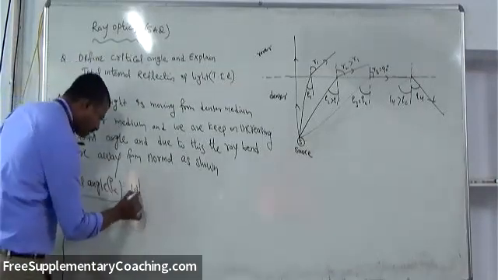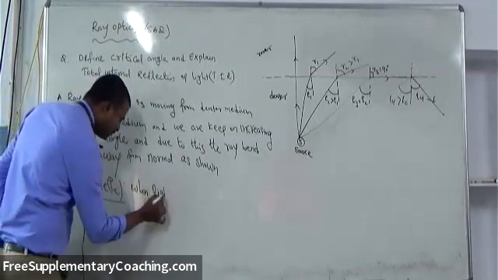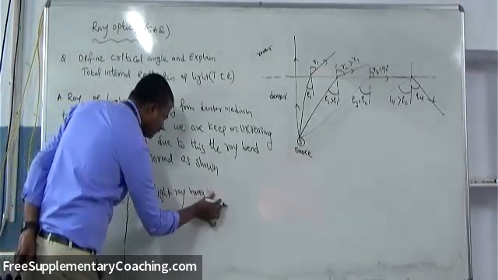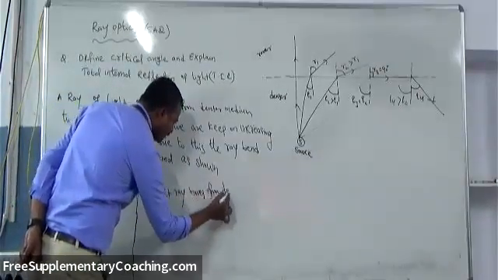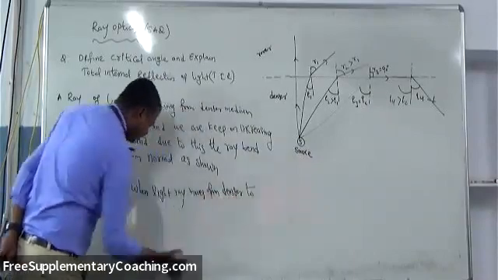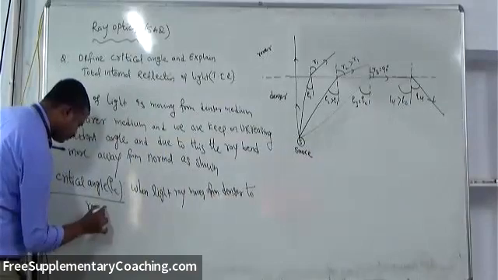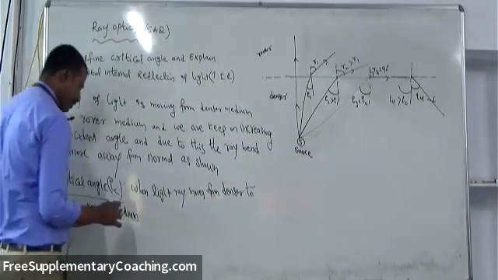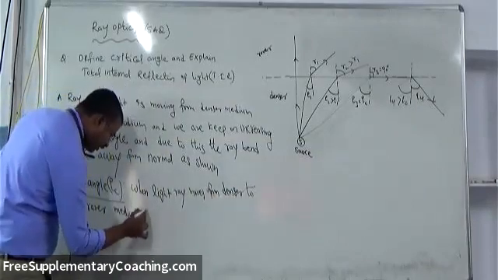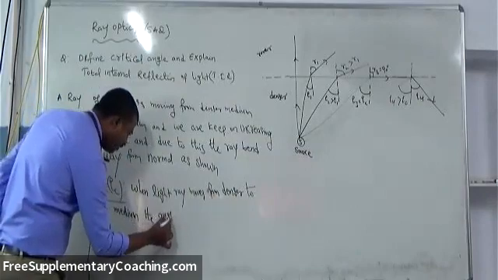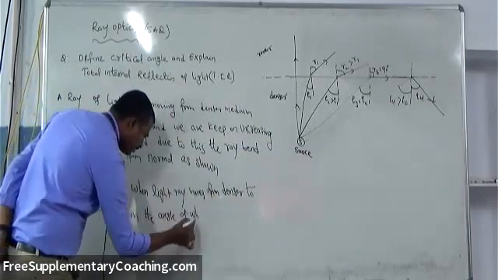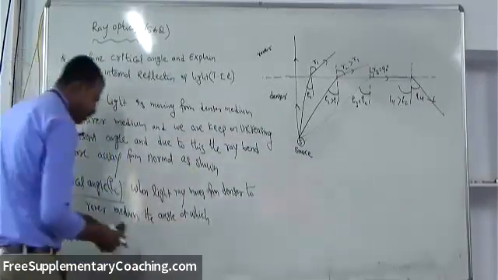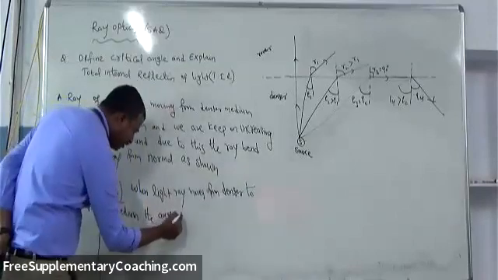So when light ray moves from denser to rarer medium, the angle of incident at which